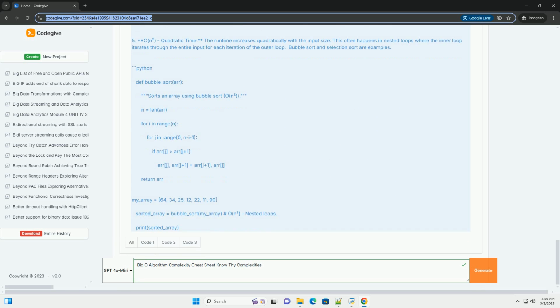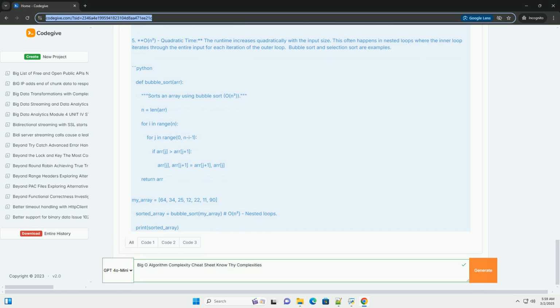6. O(2^n), exponential time. The runtime doubles with each addition to the input size. Algorithms that explore all possible subsets or permutations often have exponential complexity. Recursive Fibonacci without memoization is a classic example. 7. O(n!), factorial time. The runtime is proportional to the factorial of the input size. This is the worst-case complexity and arises in problems requiring exploration of all possible permutations, like the traveling salesperson problem.